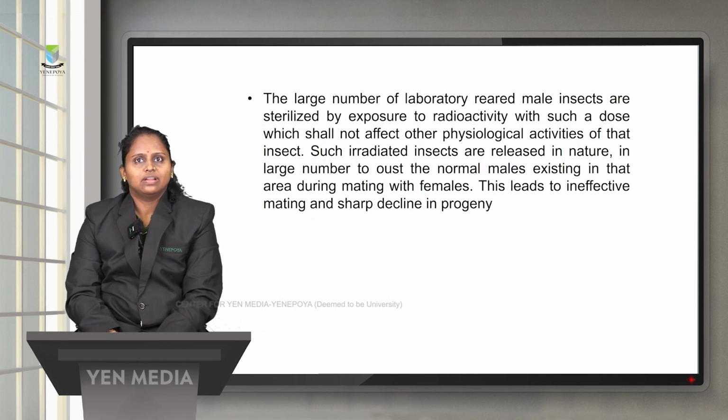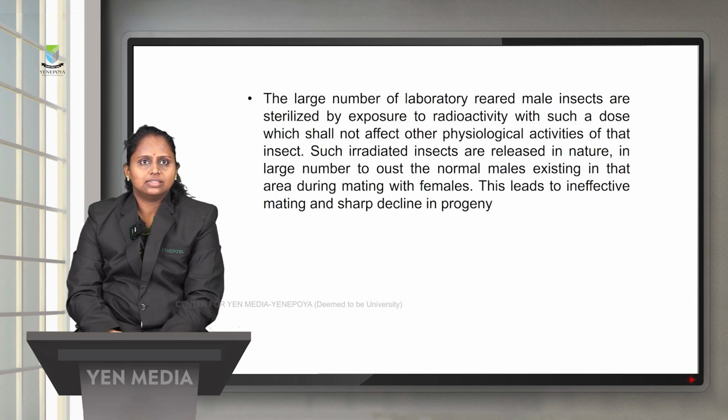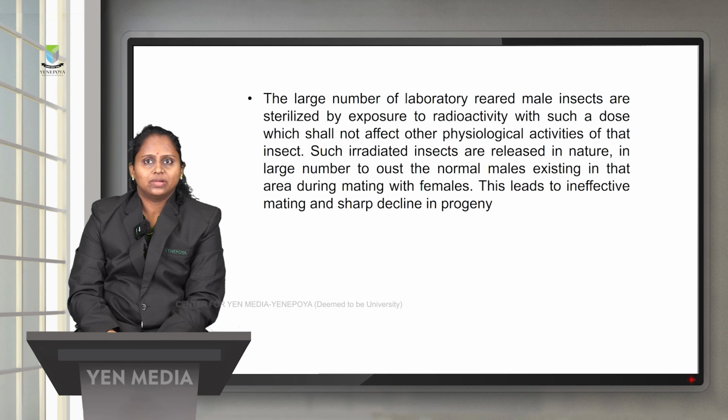A large number of laboratory-reared male insects are sterilized by exposing them to radioactivity, at a dose which shall not affect the physiological activities of the insect. The irradiated insects are released in nature in large numbers so as to compete with the normal males existing in the area. So this leads to ineffective mating and a sharp decline in the progeny.